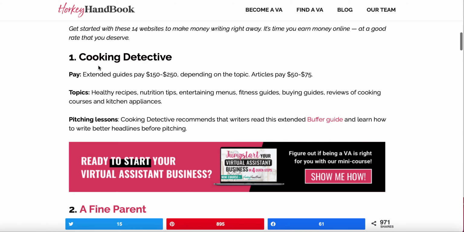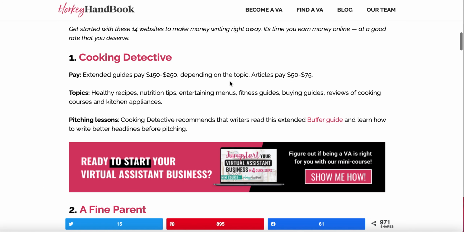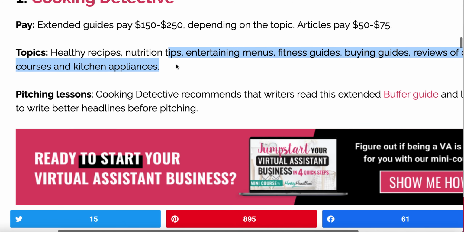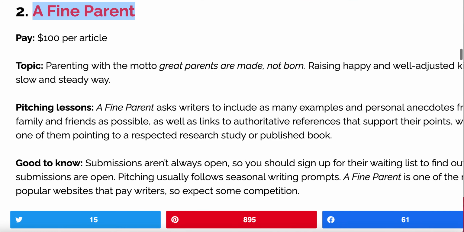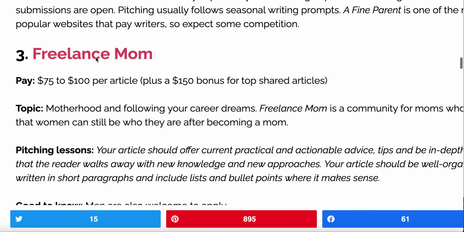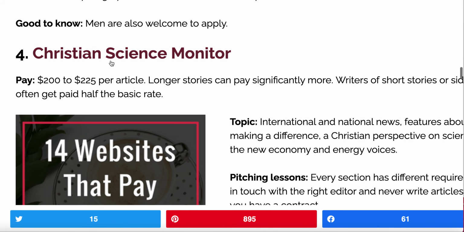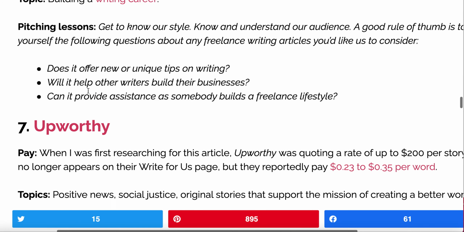So if you want to go into the cooking niche, you could do that, and you could get paid anywhere from $150 to $250. And all they're looking for is healthy recipes, nutrition tips, entertaining menus, things like that. If you go down here, there's Find Parent. So if you want to go into the parent niche, you could do that as well. It's $100 per article for newborn babies, Freelance Mom $75 to $100 per article. Just by doing that, there is Christian Science, $200 to $225. So there's so many different $100 to $300 per articles.